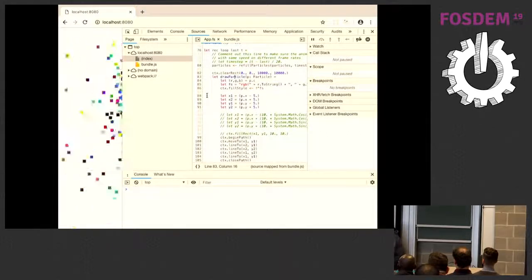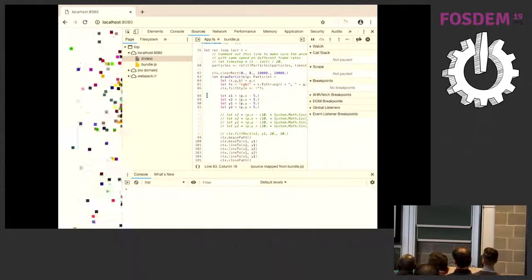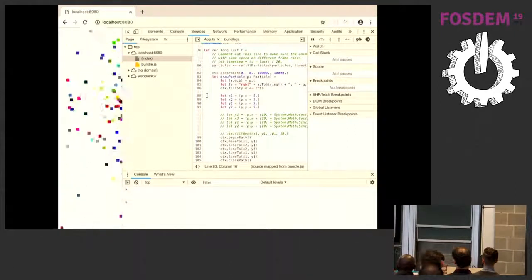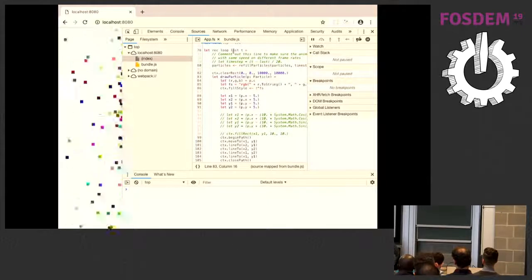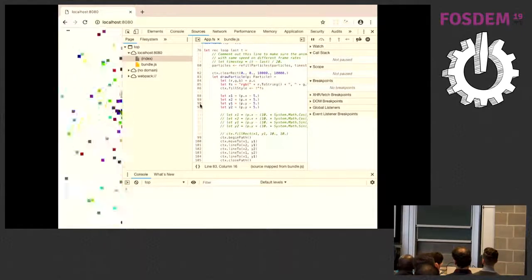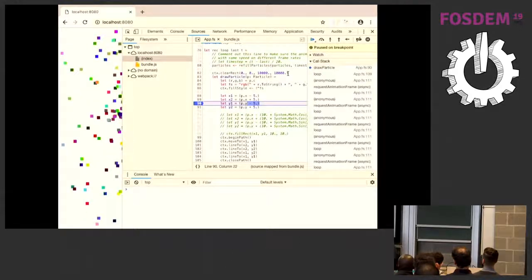So I've opened normal developer tools in Chrome, and it would work also with any other browser, and I can put in my F# code. This is Up.fs, the same file that I had open in the editor. I can put a breakpoint, and this is just working. There are tooltips and all the stuff. You can do all the stuff that you can do when debugging normal JavaScript code. So again, this is deep integration with the JavaScript ecosystem. And the third thing I want to show you.